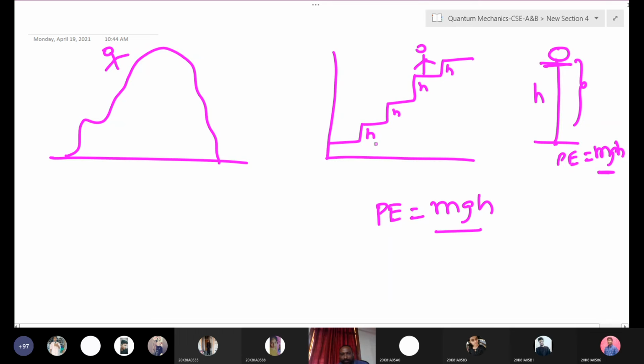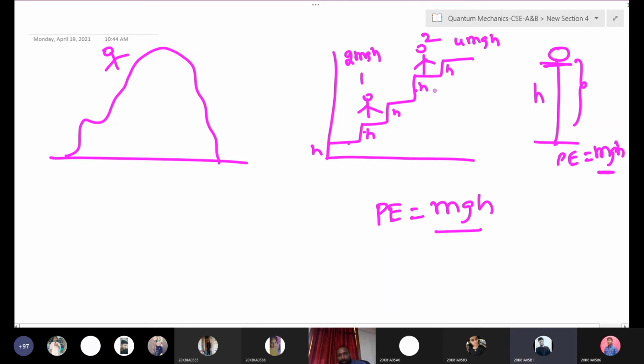Suppose this person is here. What is the potential energy? Here suppose this is height h and this is height 2h, right? So first person, then second person. First person has energy 2 mgh. This second person has 4 mgh, right? So here how is the energy increasing? Only step by step, by an equal amount, right? Equally increasing, right?